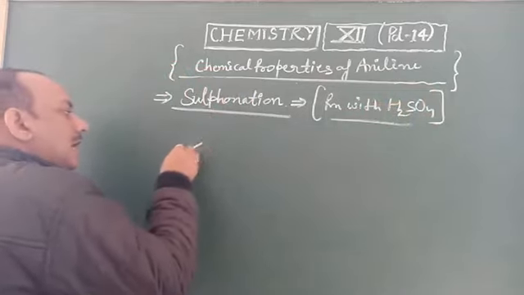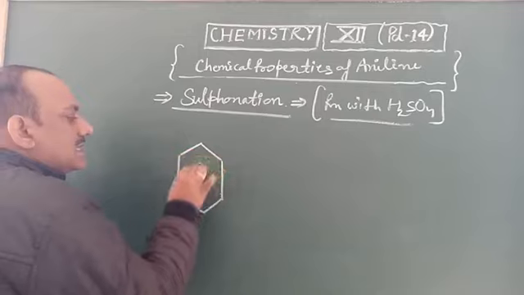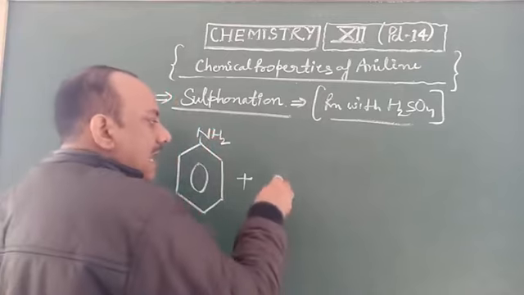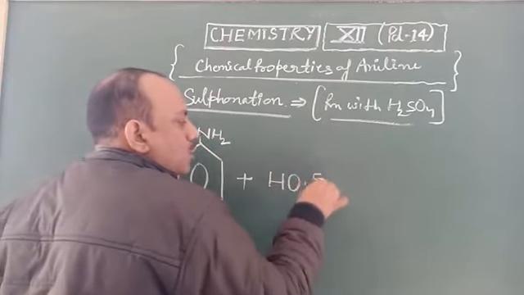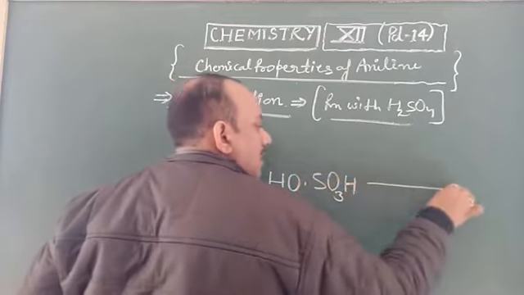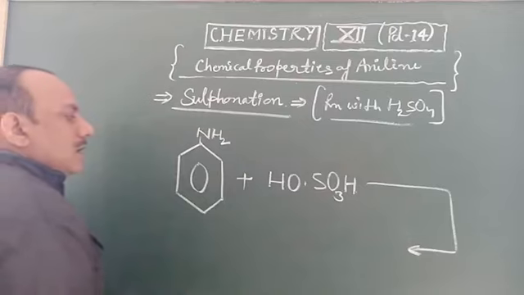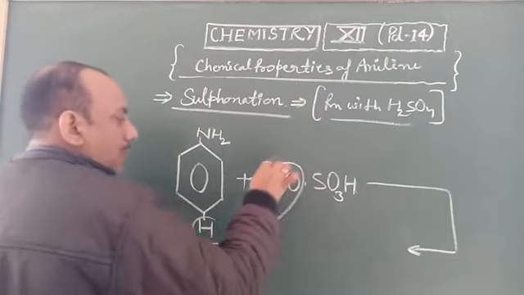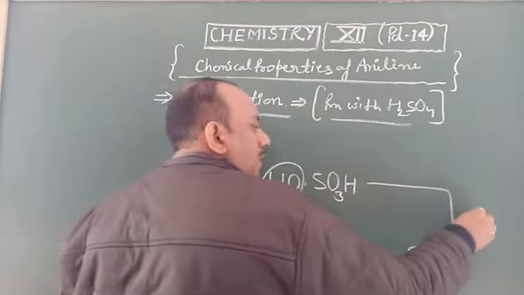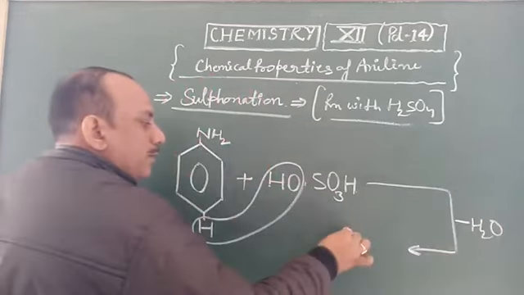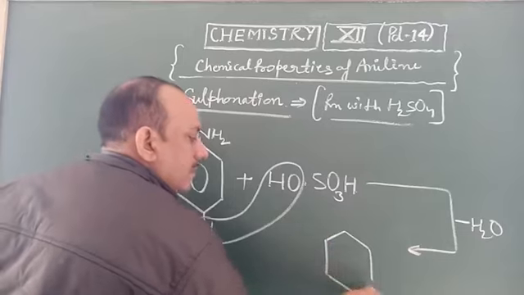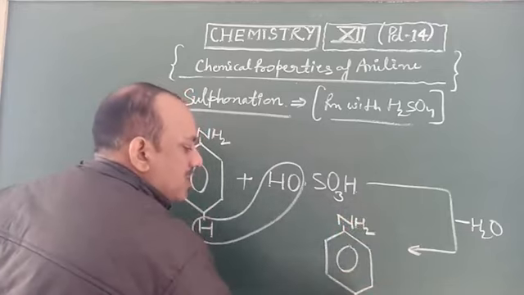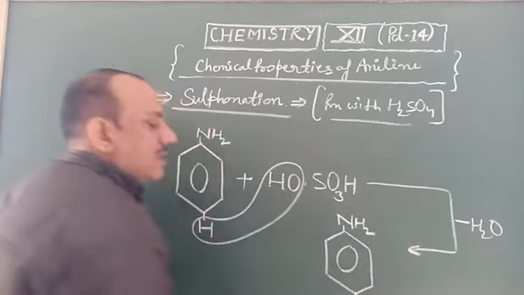When aniline, C6H5NH2, reacts with sulfuric acid, also written as SO3H and OH, at the para position a hydrogen is substituted, giving a water molecule, to form NH2 with SO3H, sulfonic acid, at the para position.